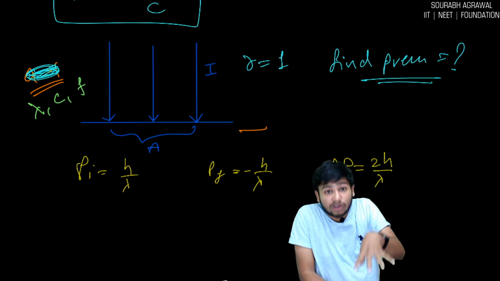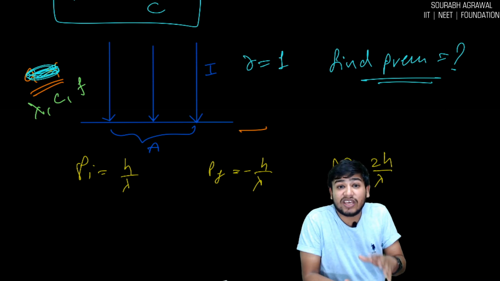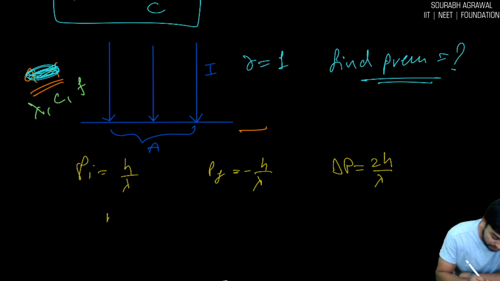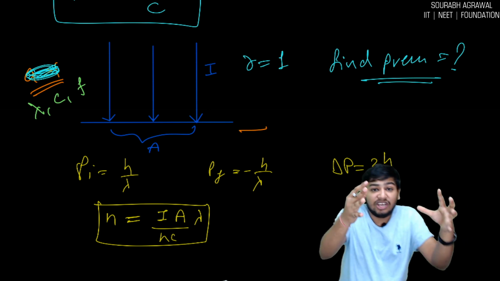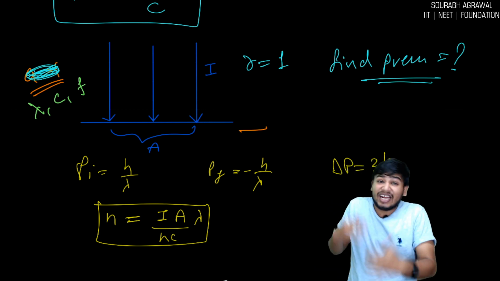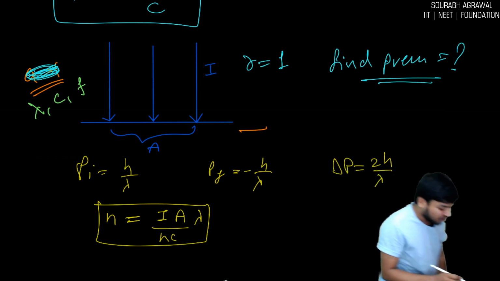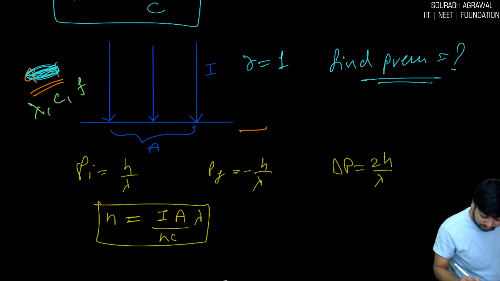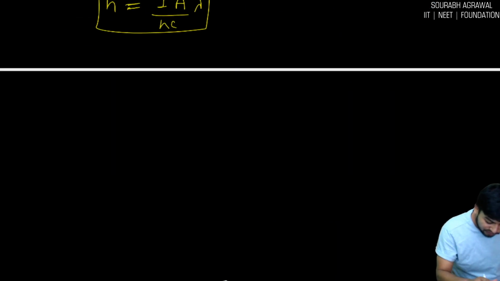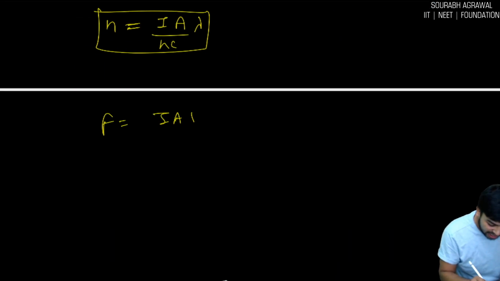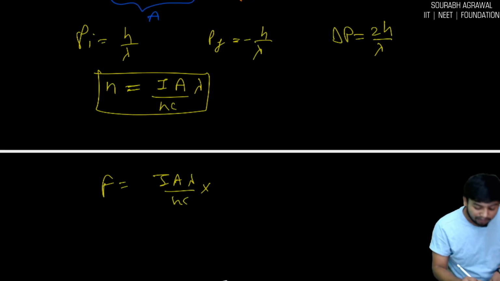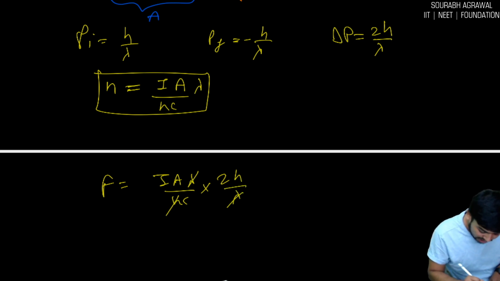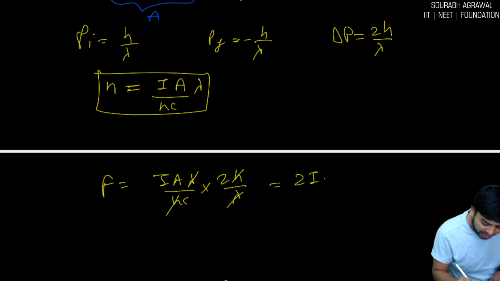The number of photons striking the surface will be the same. How much has it come? IAt upon hc by lambda, that is total energy upon energy of one photon, IA lambda by hc. Just multiply it, you will get the force. For force, IA lambda by hc, the number of photons, into the change in momentum of one photon, 2h by lambda. Lambda and lambda cancel out, h and h cancel out. It is coming 2IA by c.